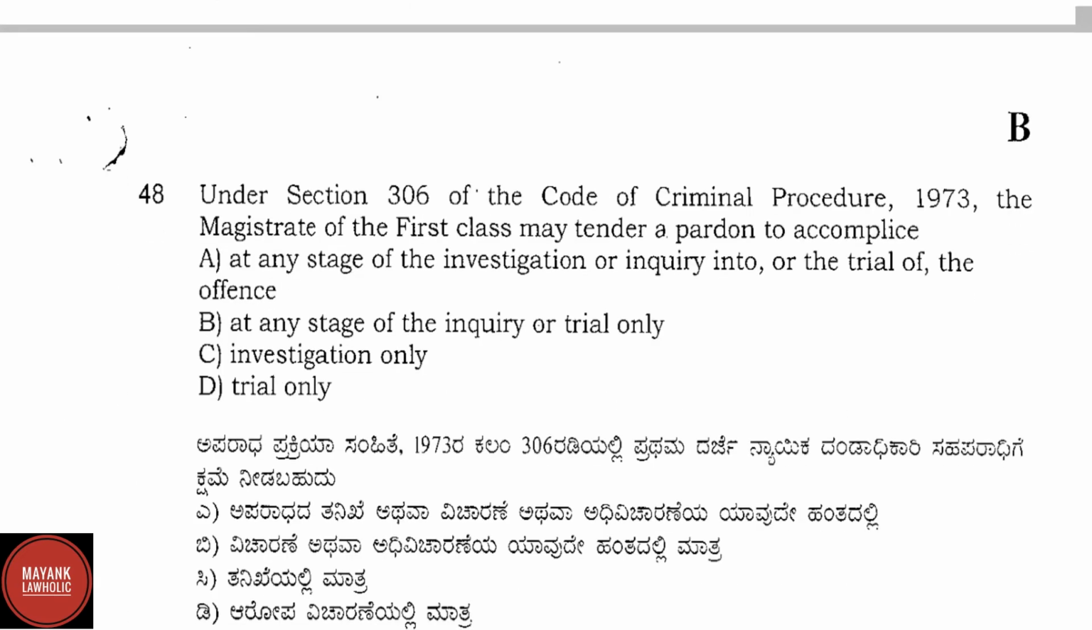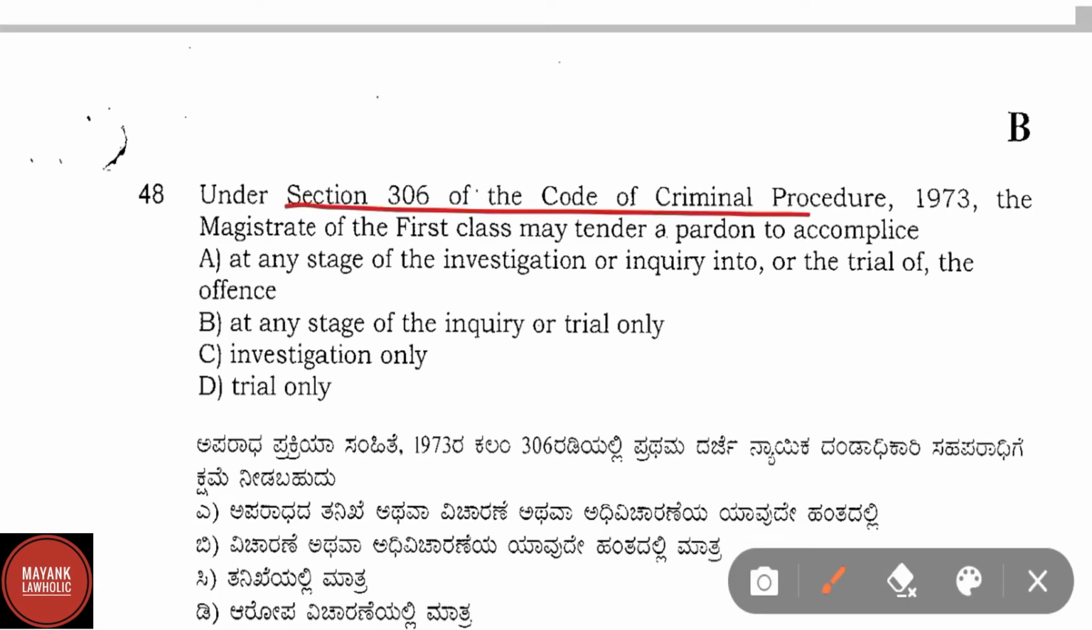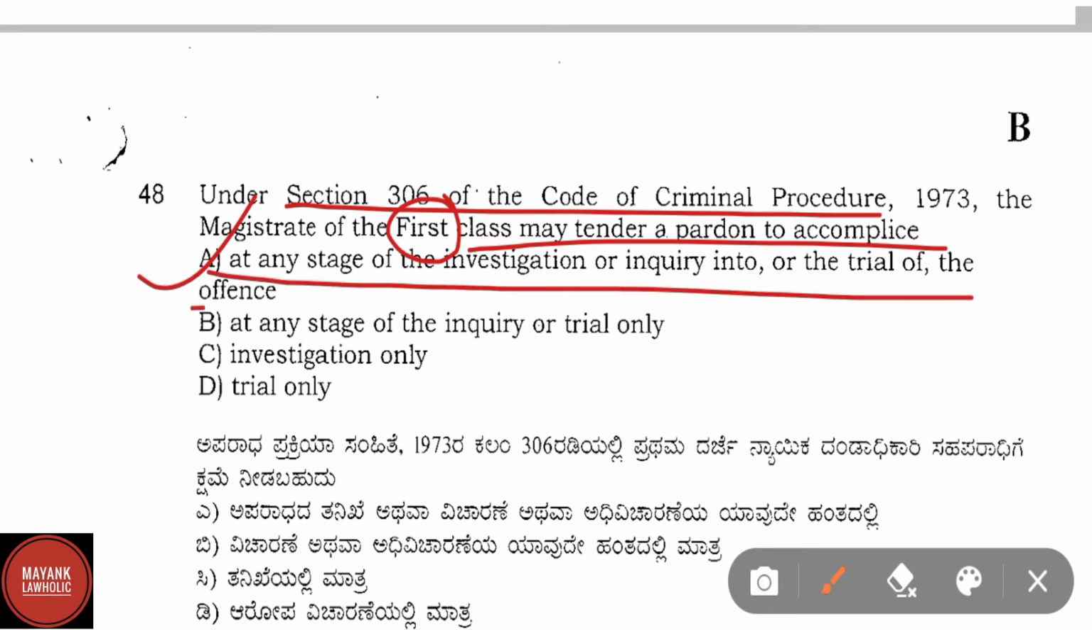Question number 48. Under section 306 of the Code of Criminal Procedure 1973, the magistrate of first class may tender a pardon to accomplice. Option A, at any stage of the investigation or inquiry into or trial of the offence. Option B, at any stage of the inquiry or trial only. Option C, investigation only, and option D, trial only. Here correct answer is option A, that is at any stage of the investigation or inquiry into or trial of the offence. Under section 306 of CRPC, the magistrate of the first class may tender a pardon to accomplice at any stage of the investigation or inquiry into or trial of the offence.